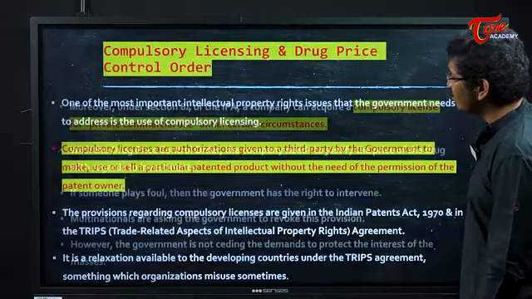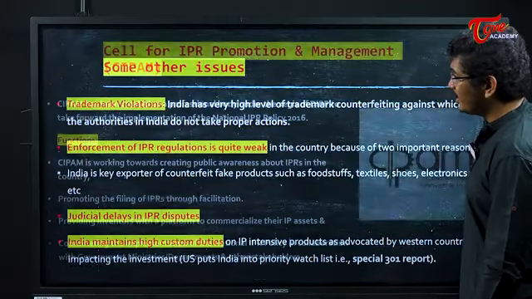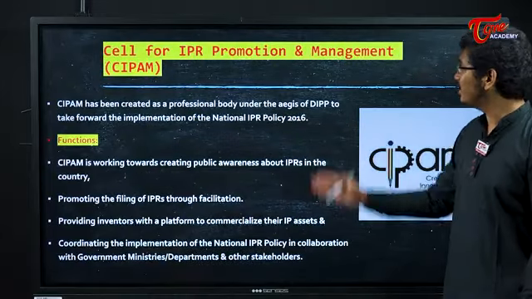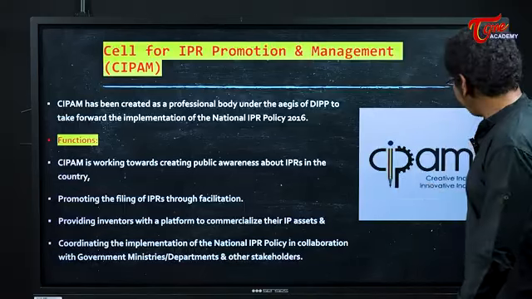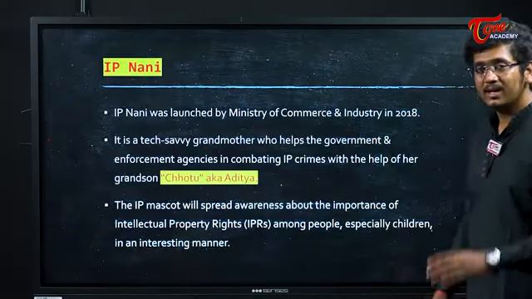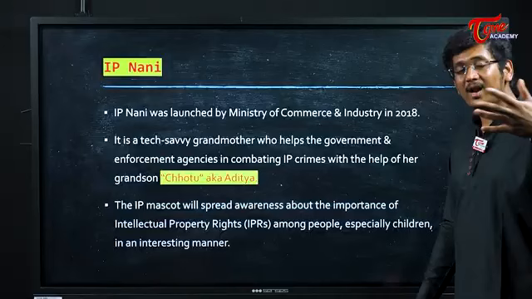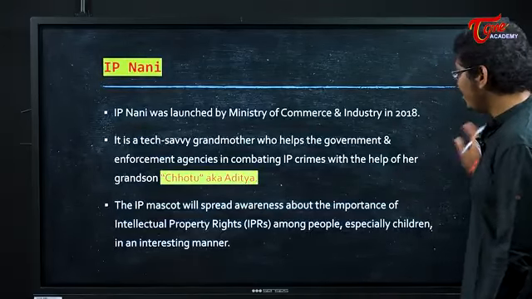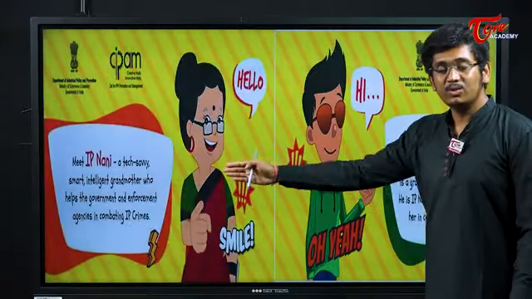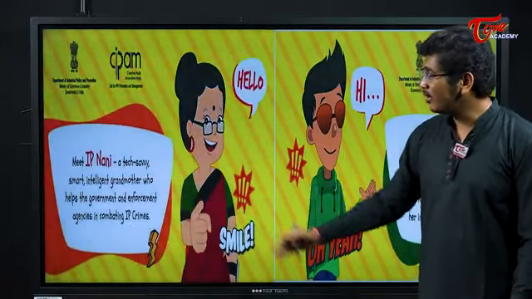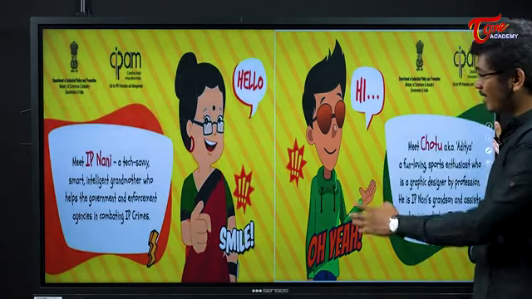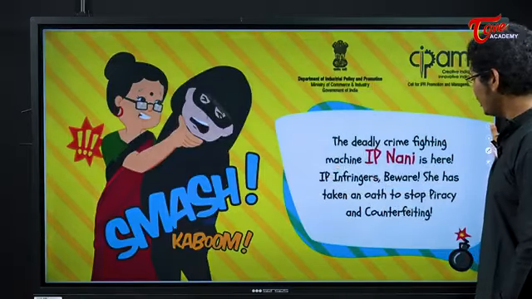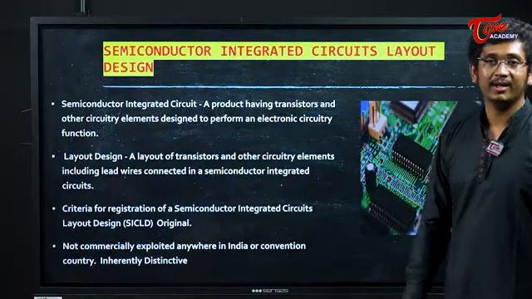So this is what you have to remember with respect to intellectual property rights. We have a Center for Intellectual Property Rights Management, CIPAM, a very, very important organization which is creating awareness programs for disseminating knowledge on intellectual properties. We have IP Nani, basically these two are mascots of intellectual property rights in India. This is IP Nani and this is Chotu. They both have conversations like this to say how intellectual properties are protected in India.